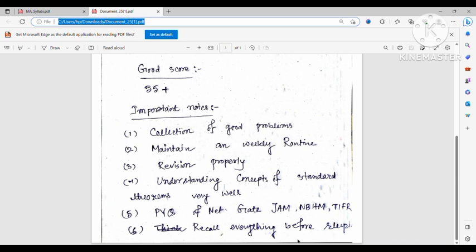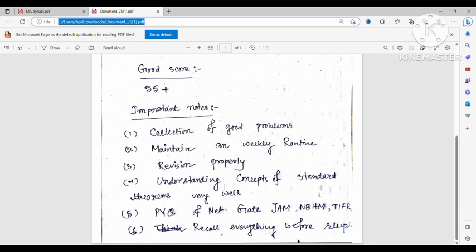Okay, so you can read from coaching materials, and if you don't have any kind of coaching materials, you can read books. So the main important thing is that you have to know the concepts. It may be from books, it may be from a Wikipedia article, it may be from coaching materials, whatever you can read. Okay, you have to know the concepts very well. This is important.